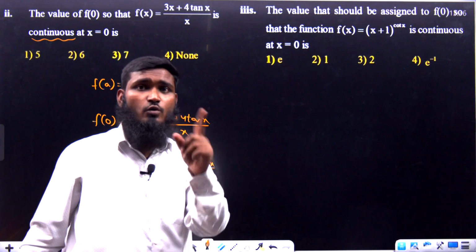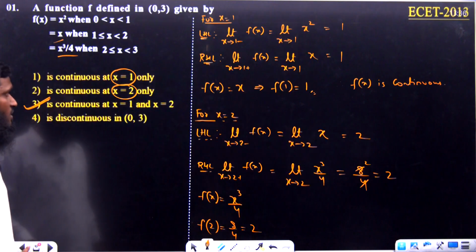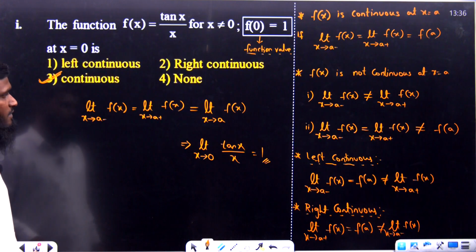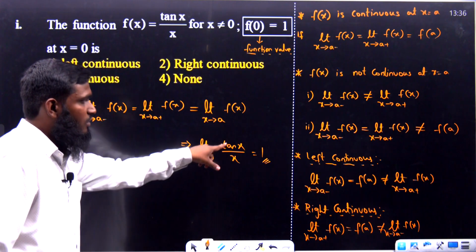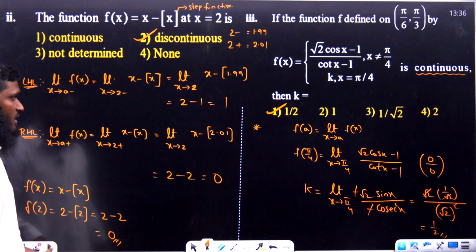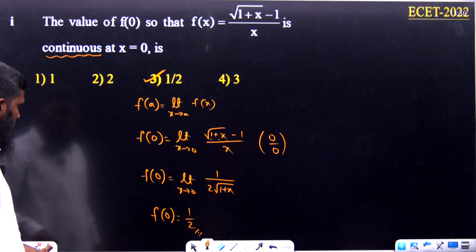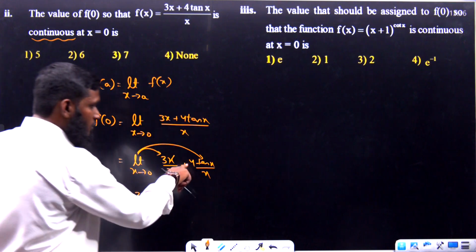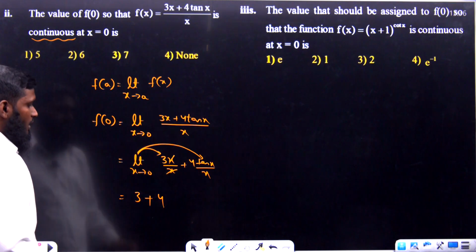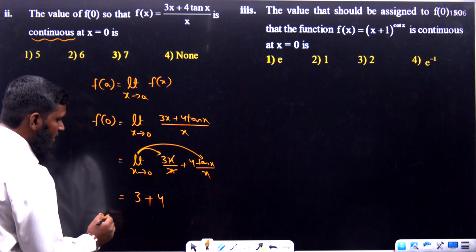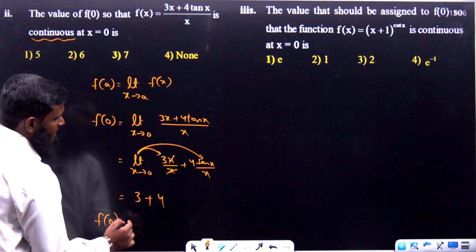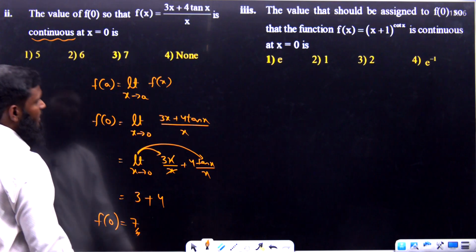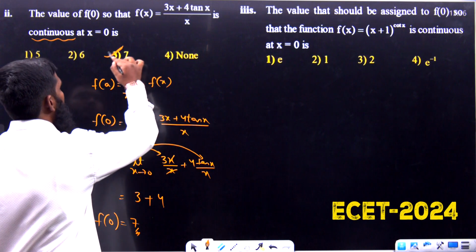Tan x by x is equal to 1, because in the first question we took that part only. What is the first question? Limit x tends to 0, tan x by x is equal to 1. Similarly over here also, tan x by x is equal to 1. So 4 ones are 4. So what is the f of 0 value we get over here? 3 plus 4 is equal to 7. Okay, so 7 means option number 3 is correct.